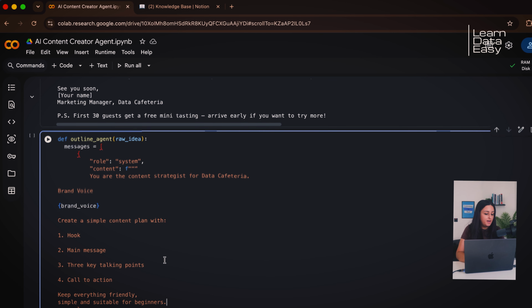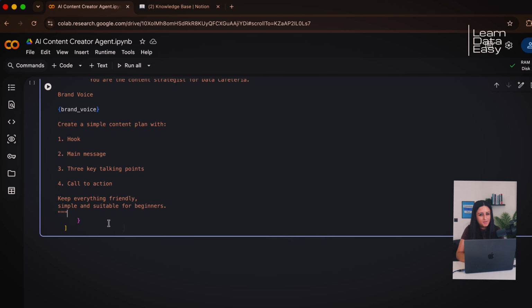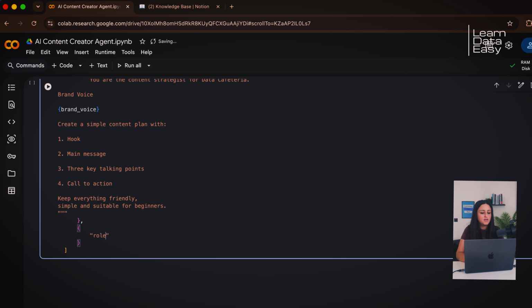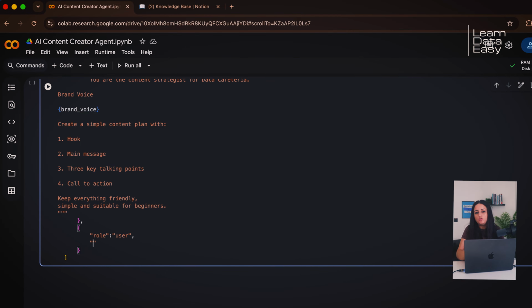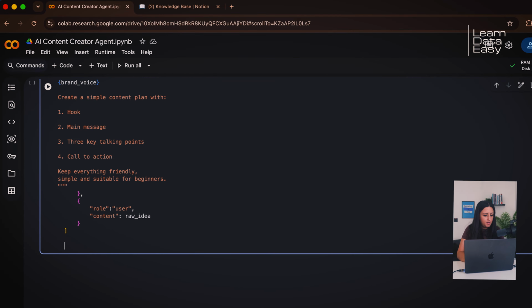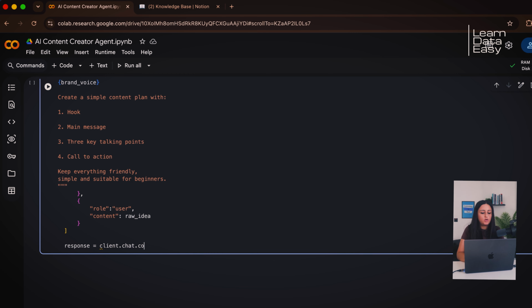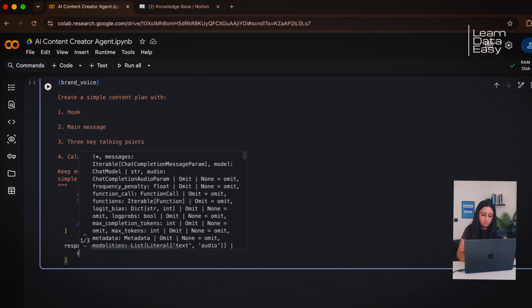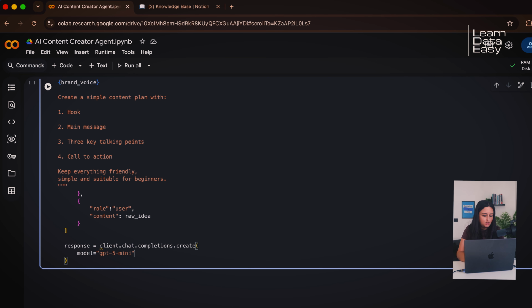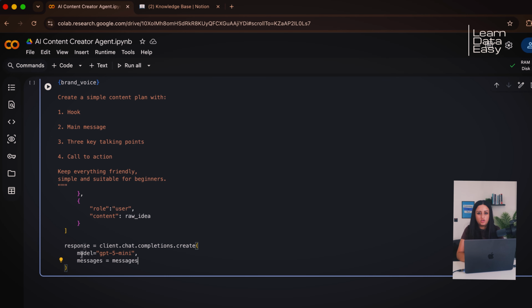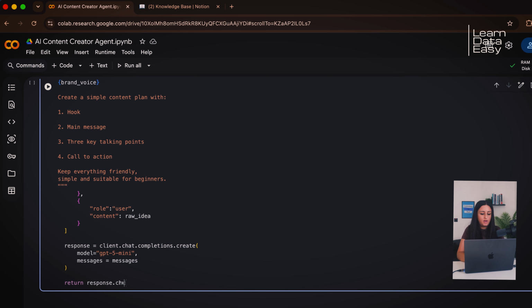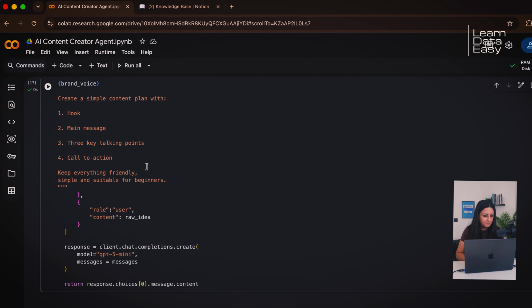And now we need to define the other role, which is our user role. And remember the differences between the two. System defines the role that we need to operate in and to create some things, and the user defines the task that we are actually required to output. And now we are retrieving the output from the ChatGPT model, so the OpenAI model. In this case, we're going to use GPT-5 Mini again because it's cheap, so we don't waste a lot of money where we don't need to. And we're going to get the first choice from this, index 0, and the content from the message. Okay, so now let's test it.